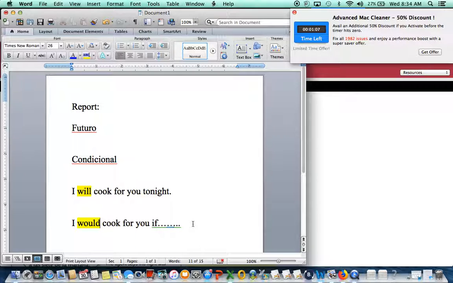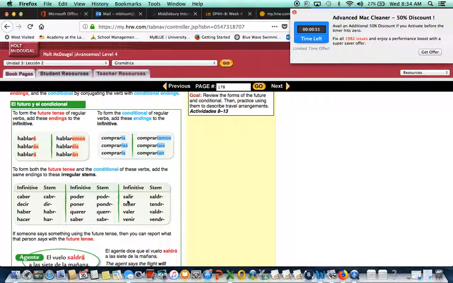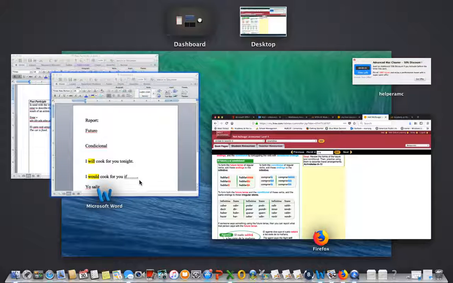For example, let's go back here. We're going to talk about future. We're going to do salir, okay, and let's see, what is the stem for salir? Saldr, for both of these two right here.